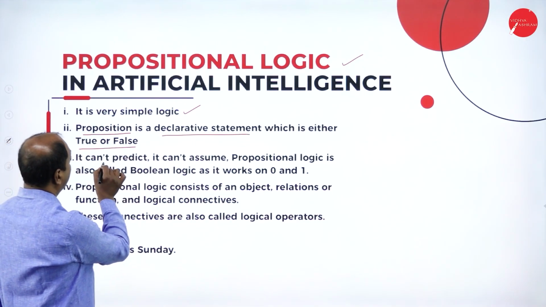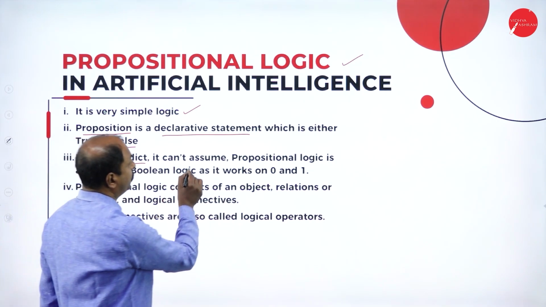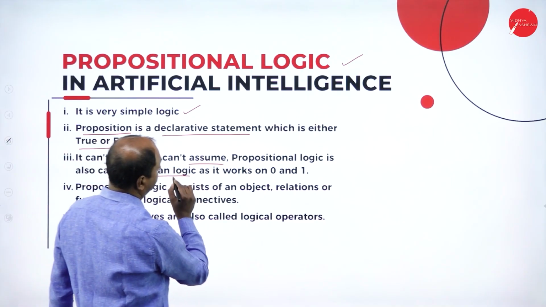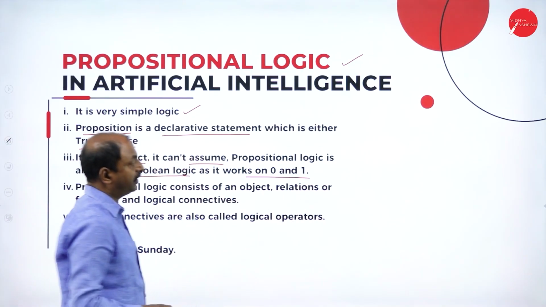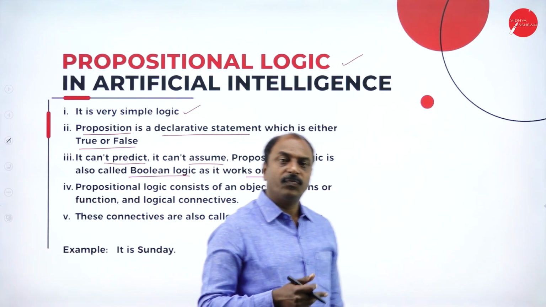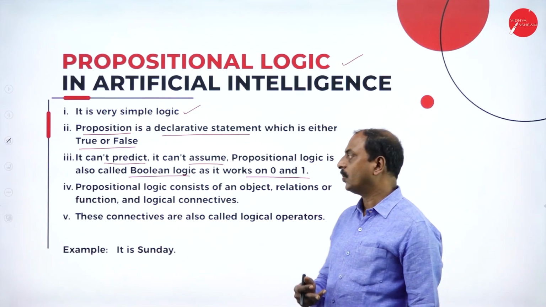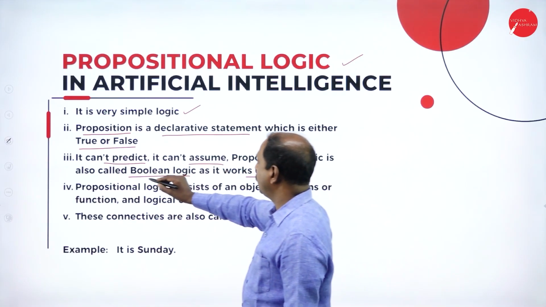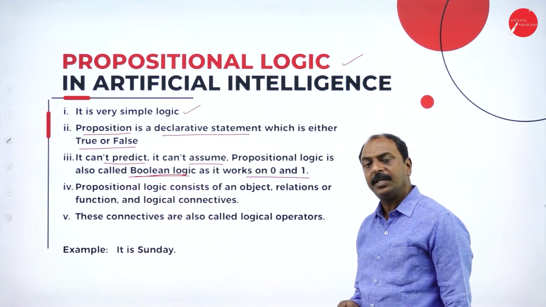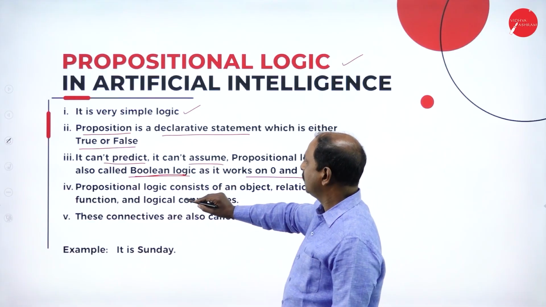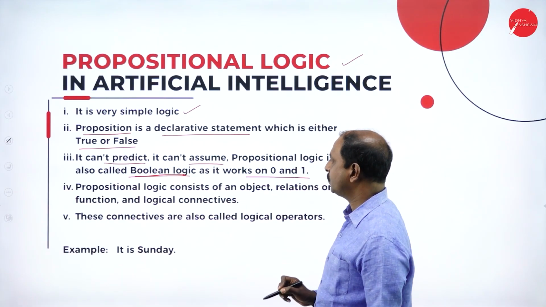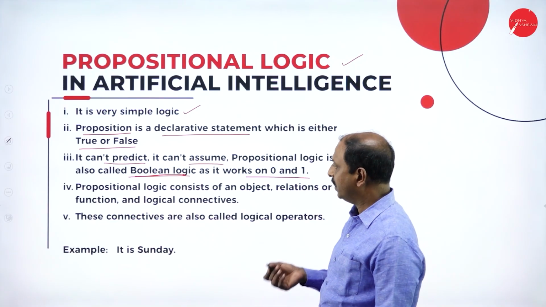It cannot predict, it cannot assume. Propositional logic is also called Boolean logic. It works on zeros and 1s. We represent true as 1 and false as 0. It is also a part of Boolean algebra, which you might have learned in your junior classes. So 0 and 1 are the values to represent either true or false.